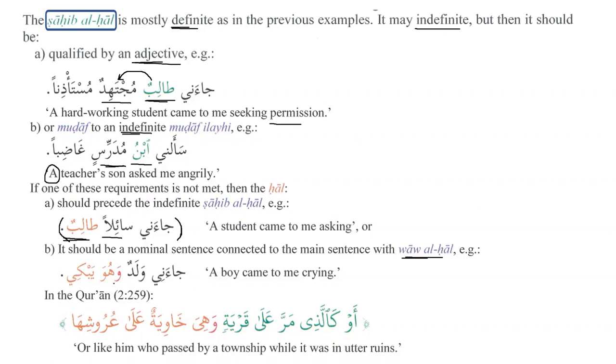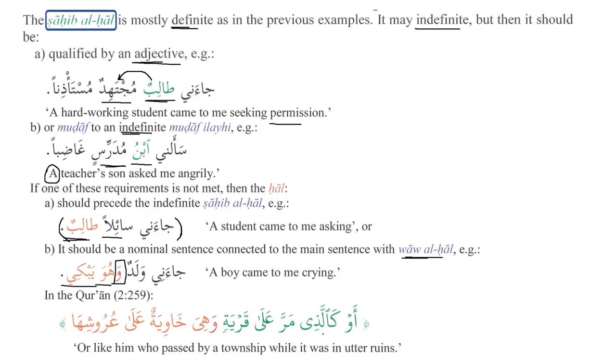So we know that this is waw al-hal, and after waw al-hal, generally we have a nominal sentence. However, there is a possibility that we can have a verbal sentence as well. So ja'ani waladun, a boy came to me. What was his state? Wa huwa yabki, and he was crying. So we will say that wa is waw al-hal and huwa is the subject and yabki is the predicate.